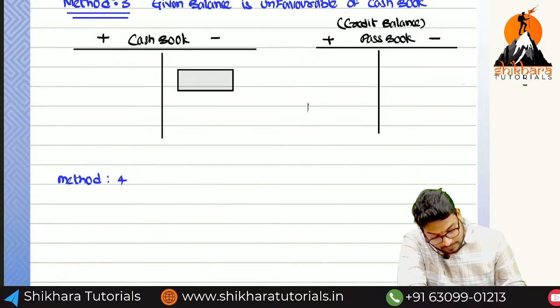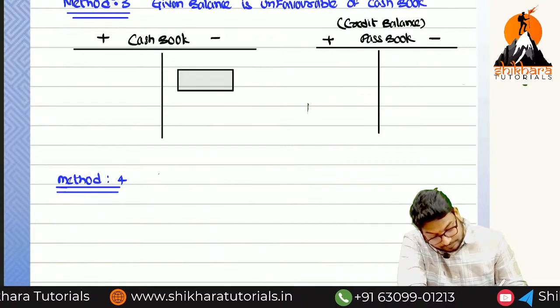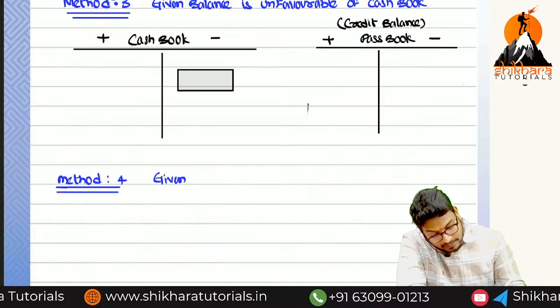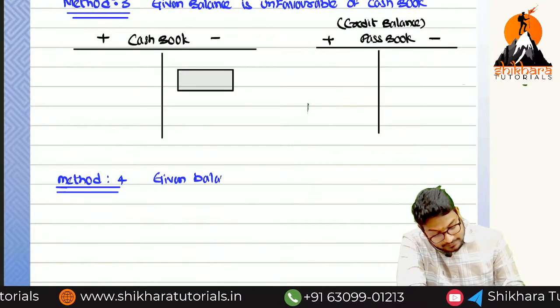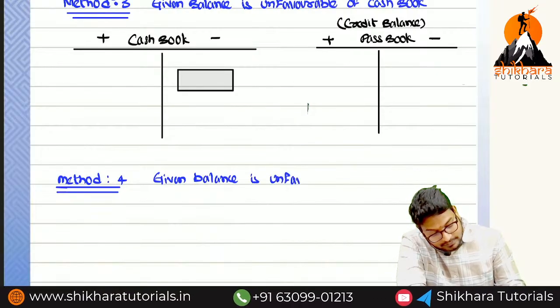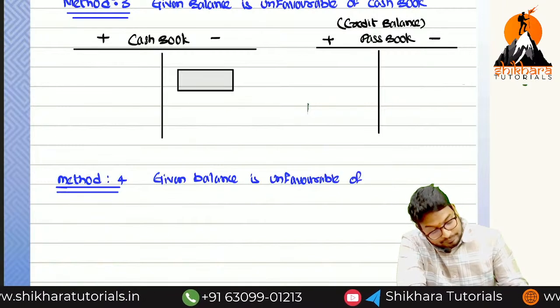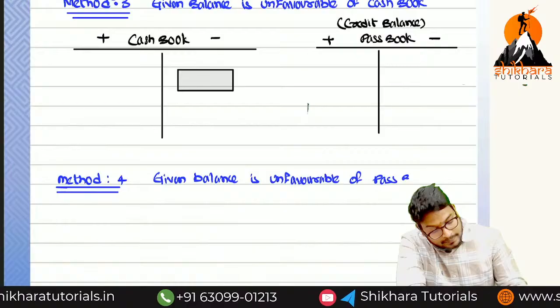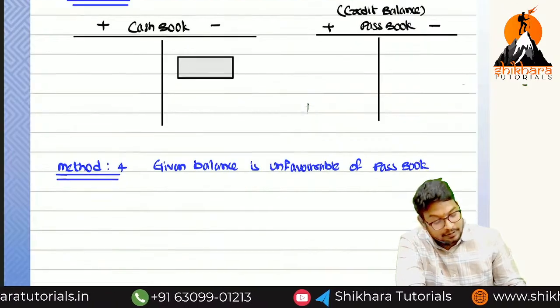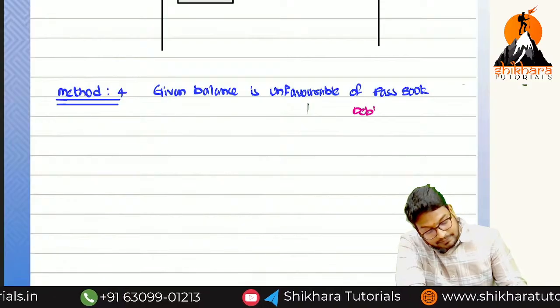Method number 4. Given balance is unfavorable of passbook. Unfavorable as per passbook means debit balance.